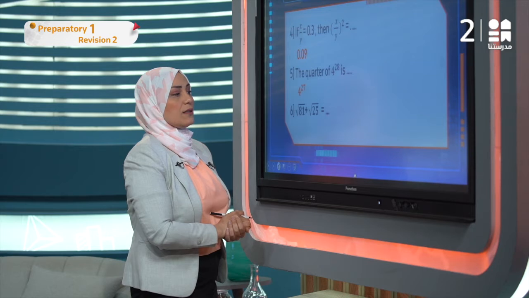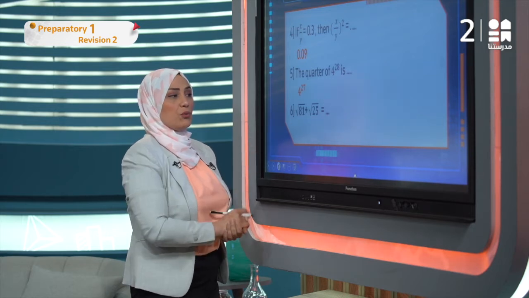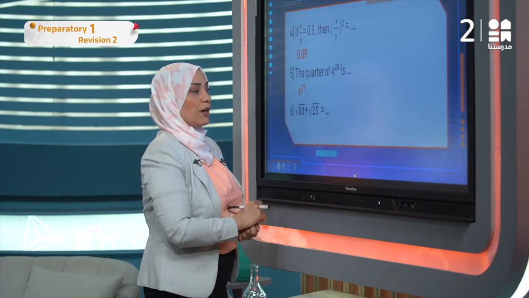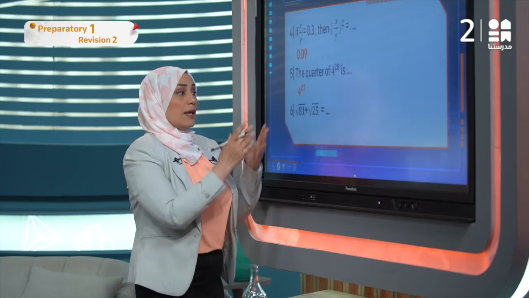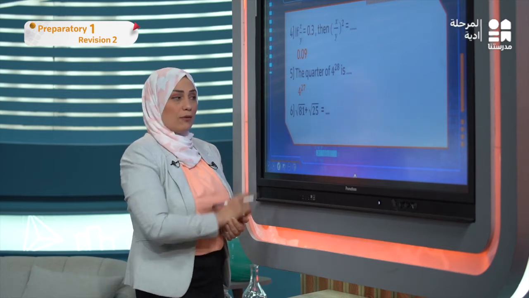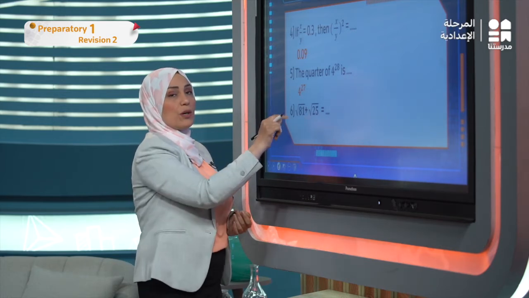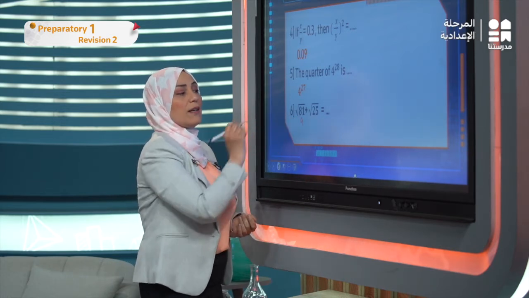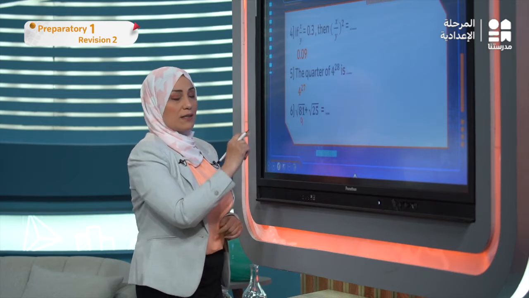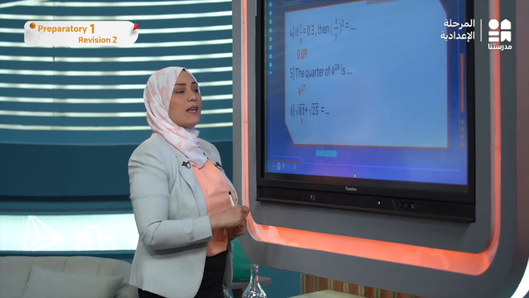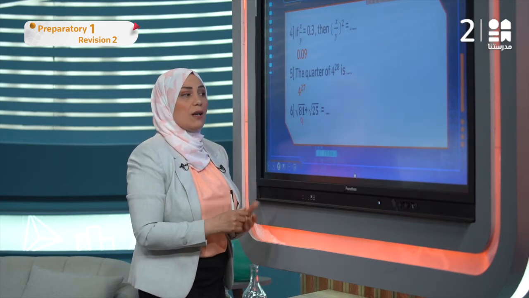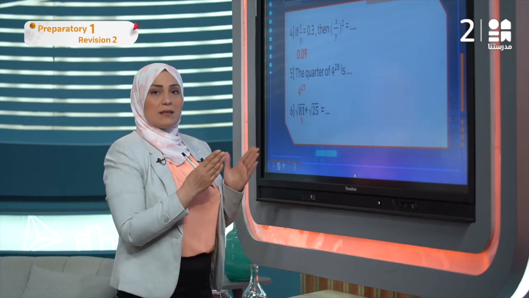Then, number 6, the square root of 81 plus the square root of 25. How can we find the value of it? Can we get 81 out of the square root? Yes, of course. The square root of 81 is 9. Why 9? Because 9 times 9 is 81, and 81 is a perfect square. What does it mean? It is a number times itself.